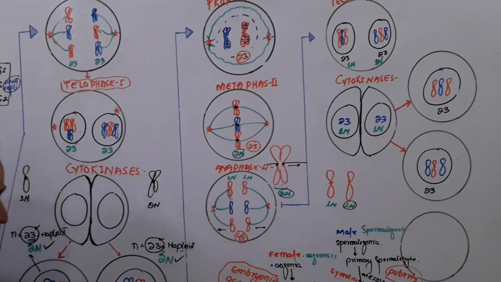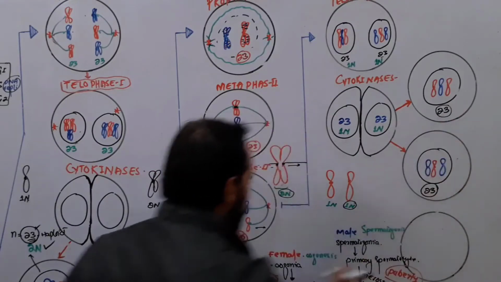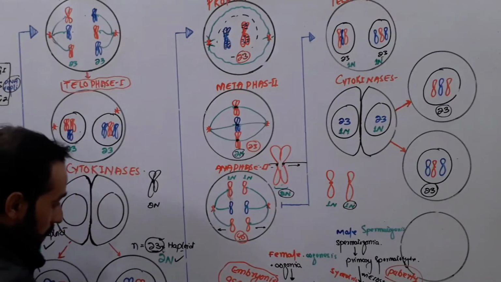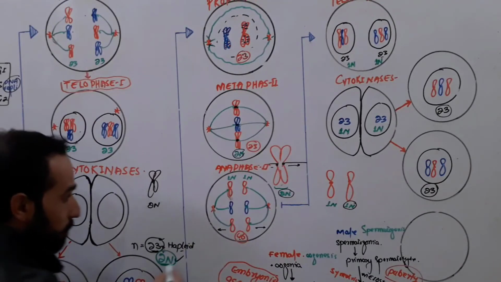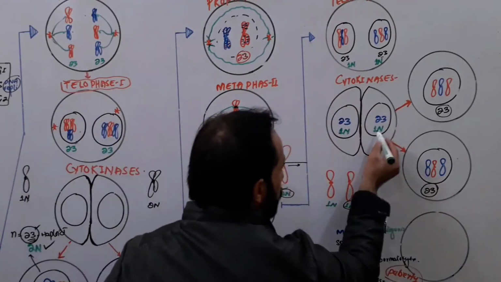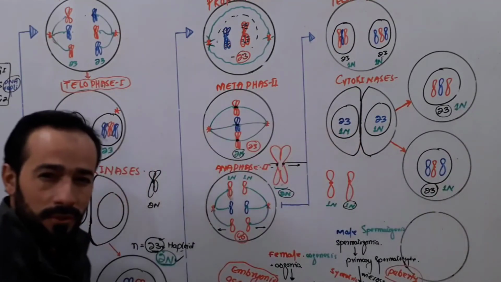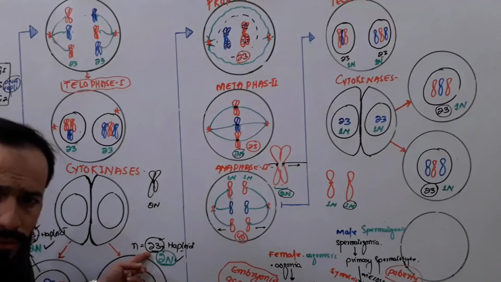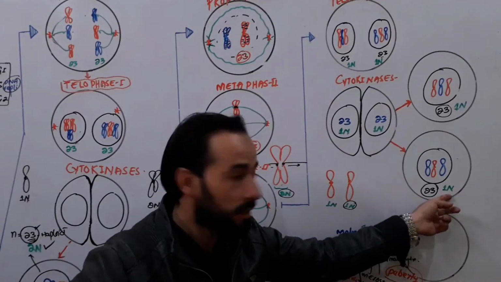Look, this cell was receiving 23 chromosomes, and when this cell went through meiosis second, again it has 23 chromosomes. So the number of chromosomes during meiosis second doesn't change. But what happens? When the cell was entering meiosis second, it had 2n DNA. But when it came out of meiosis second, how much DNA does it have? 1n DNA. So 1n DNA came here and 1n DNA came here. Right? So the purpose of meiosis first is to reduce the number of chromosomes, and the purpose of meiosis second is to reduce the amount of DNA. Right?